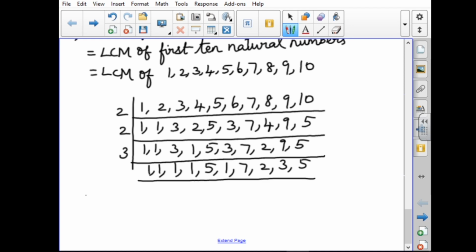So that is equal to the LCM. 2 is repeated 3 times, so 2 into 2 into 2. 3 is repeated 2 times, so 3 into 3. 5 is repeated, so 5 into 5. Again 7.